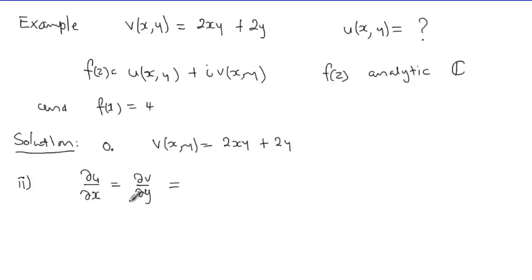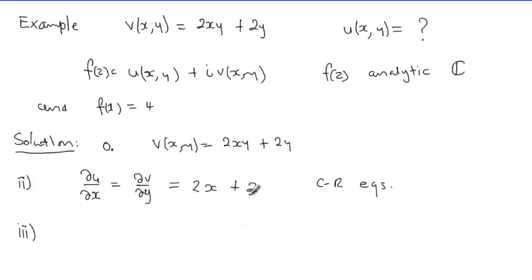So now we know this by the Cauchy-Riemann equations, which then says that this is equal to 2x plus 2, as a partial derivative of this v with respect to x. This is according to the Cauchy-Riemann equations. Then step number 2, which next step will basically be based on what we know about integration and differentiation.